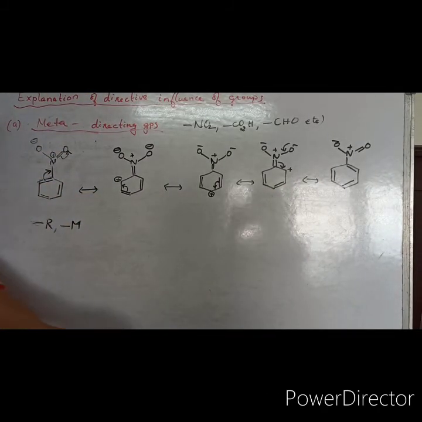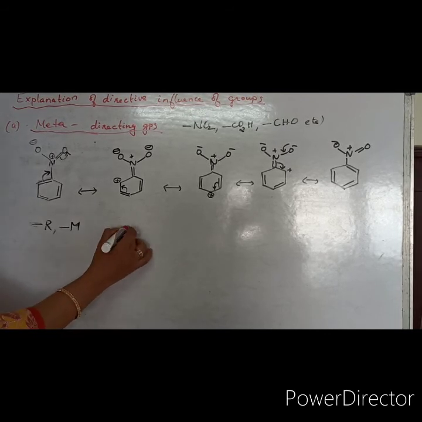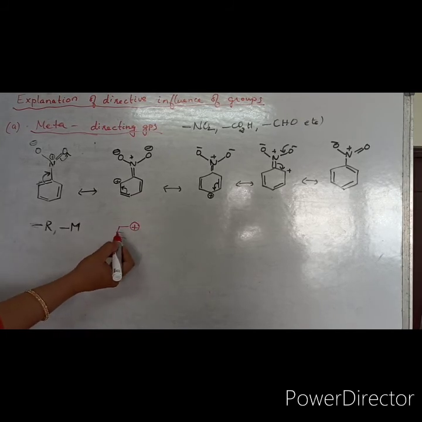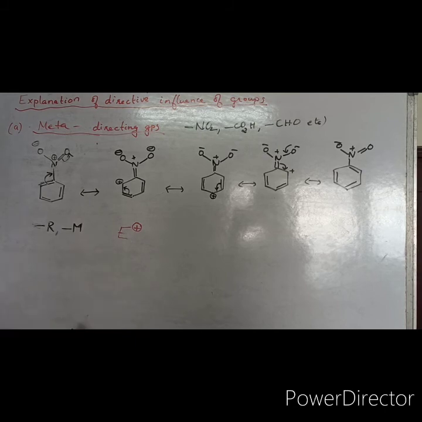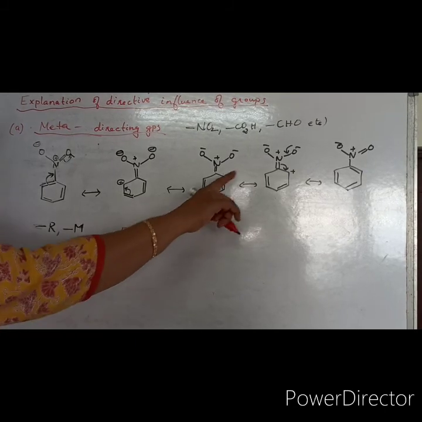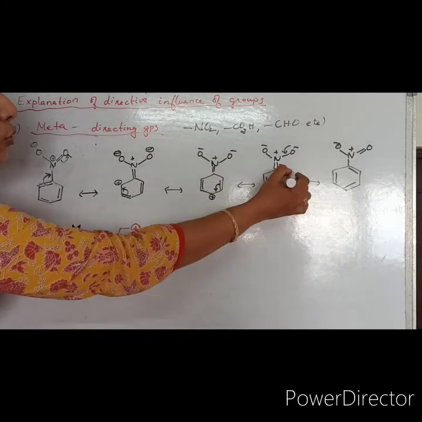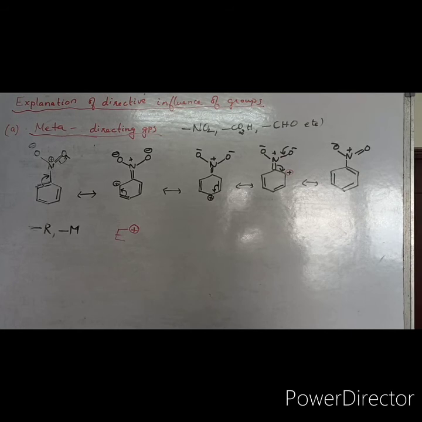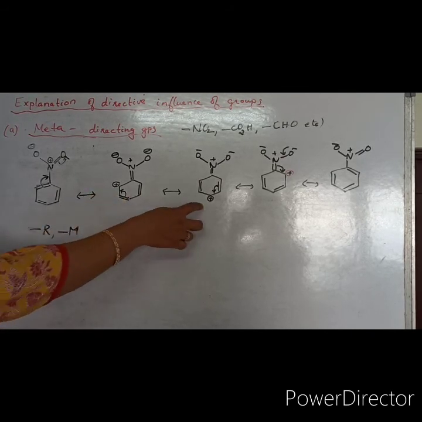Okay, now let's see what will be happening if an electrophile is coming towards the nitrobenzene. The electrophile, which is electron deficient, loves electron density. Okay, so if you are seeing here all the ortho and para positions are also having electron deficient centers, that is positively charged. So this positive charge cannot go to these positive charges.